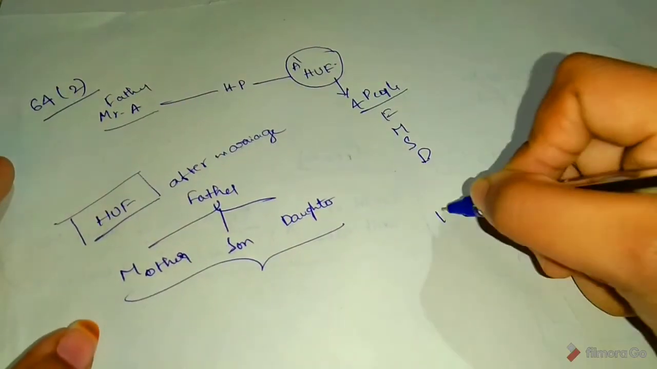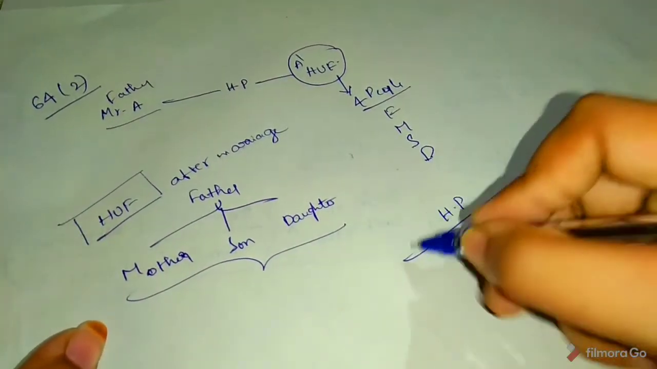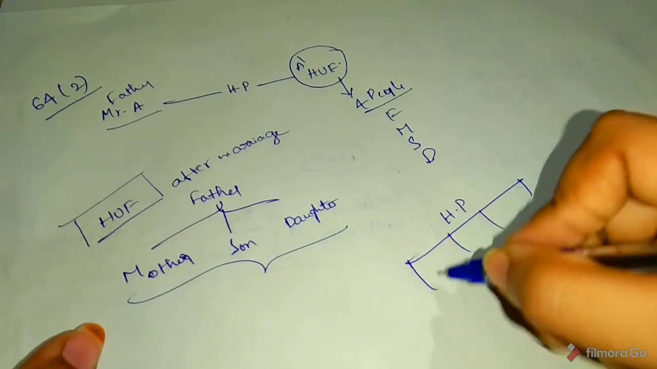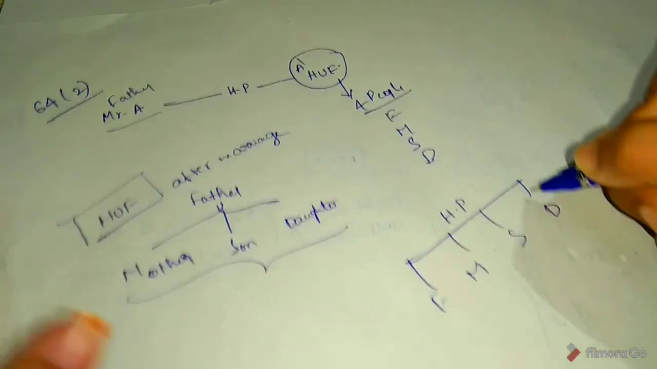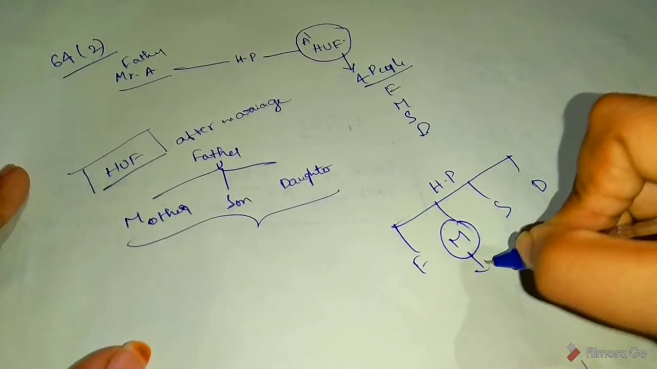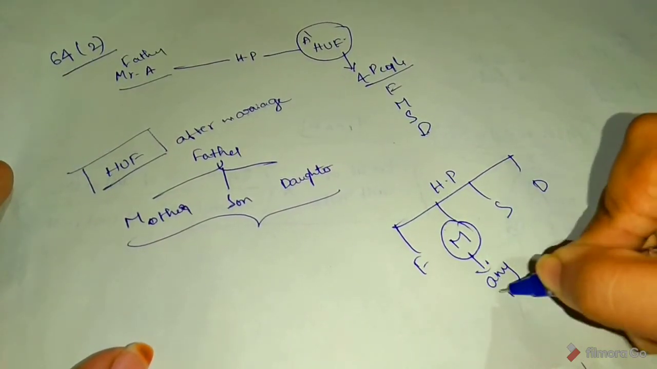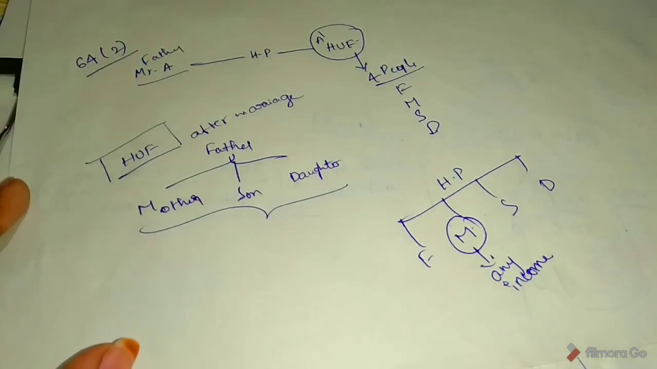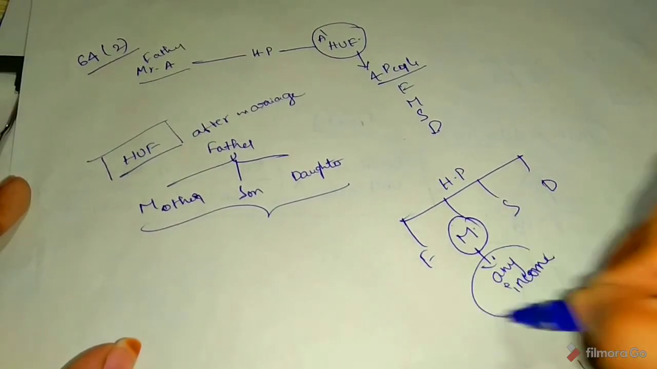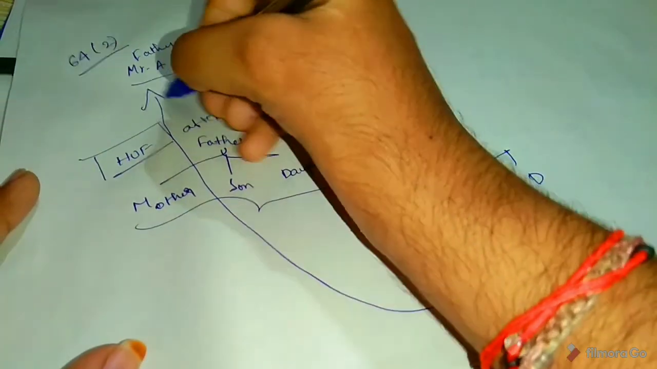See here, house property, partition of house property, 4 parts: father, mother and son, daughter. So here, if mother earns any income from this house property partition, that income should be clubbed in the hands of the transferor. Okay.